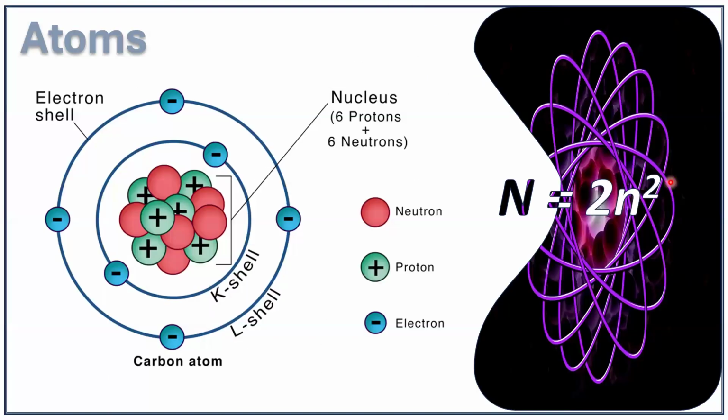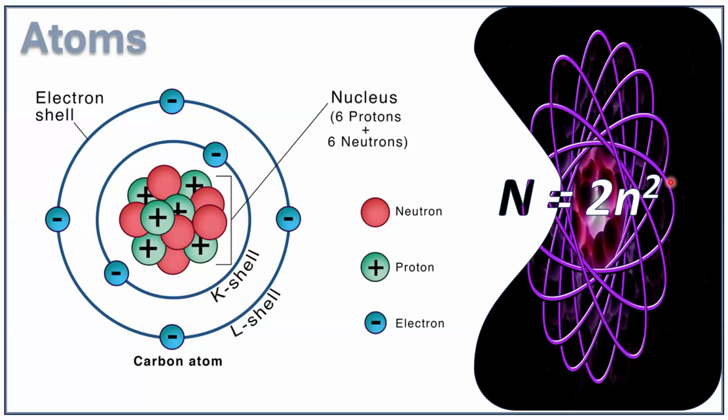Now, remember that when you fill the electrons in an atom, the first two electrons will go into the first shell. After that, the third electron will naturally go into the second shell, because the first shell is full, as it can accommodate only 2 electrons.